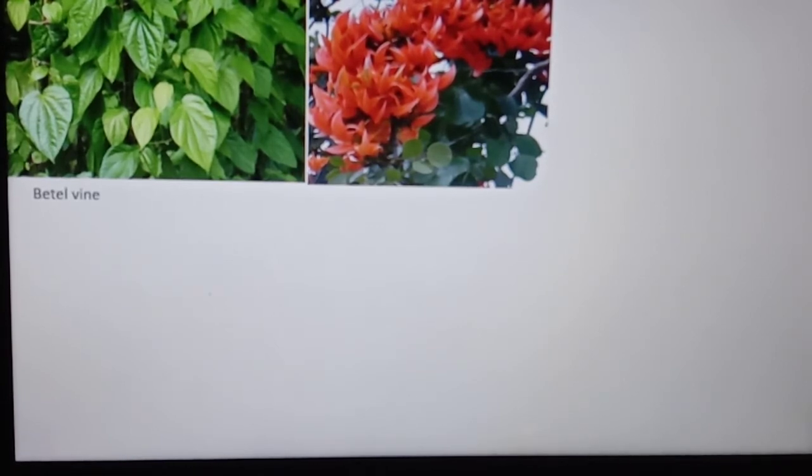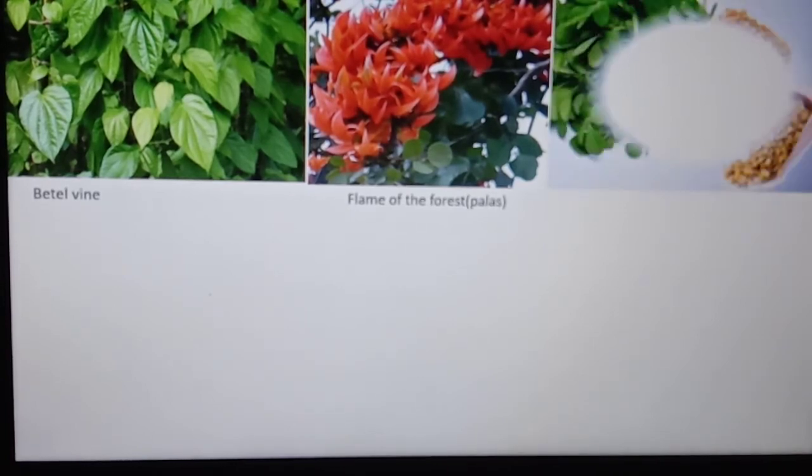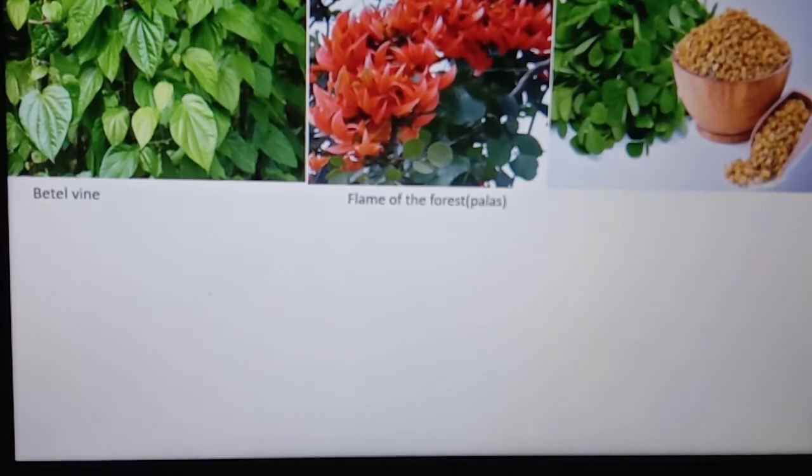The other leaves are flame of the forest, palas. The leaves are used for medicinal purposes. They kill worms in the stomach. The other picture. These are fenugreek leaves, that is methi leaves. Water of these leaves is used for weight loss. It helps in proper digestion.